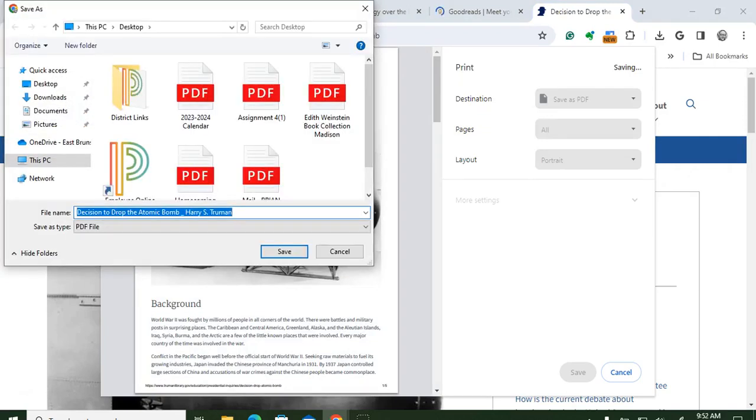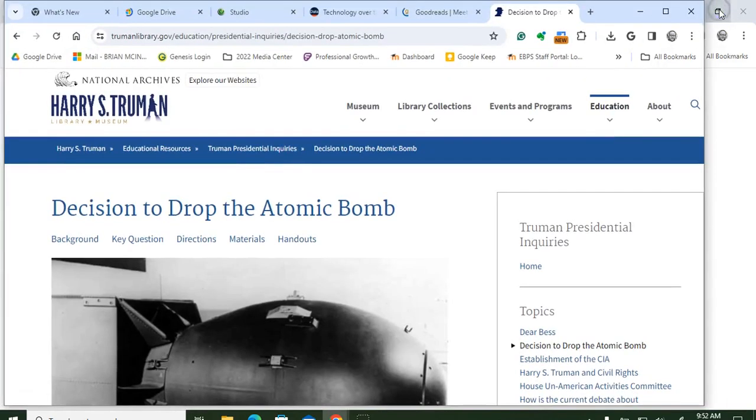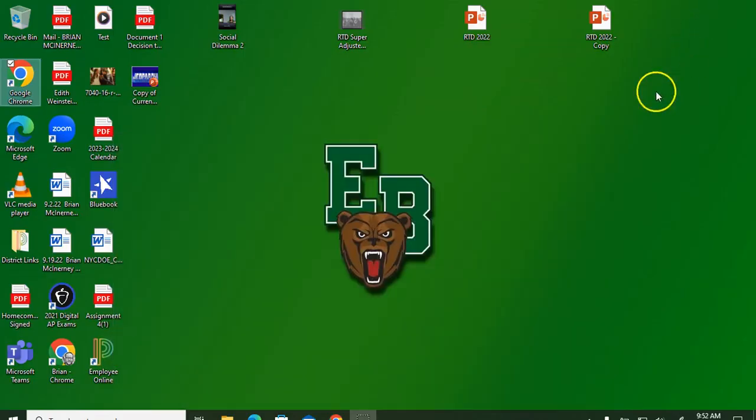Okay, so it will prompt you to name this document. What I want you to do is just create a name and put document 1 and whatever title the website is, or you could change the title. But I do want you to put in document 1 here. Let's save. By default I save my documents to my desktop, so here it is right here.